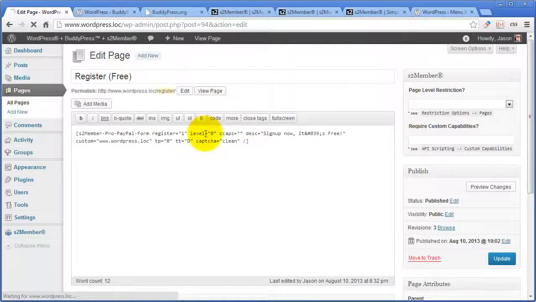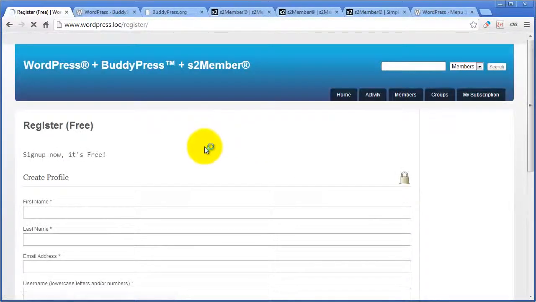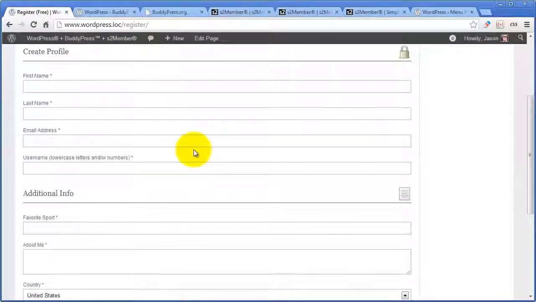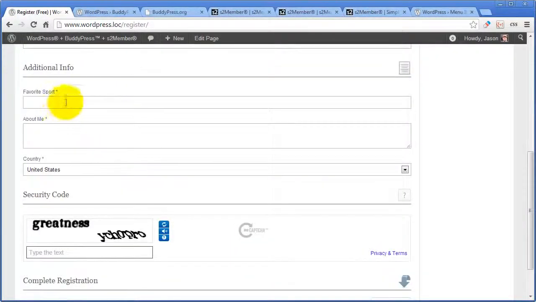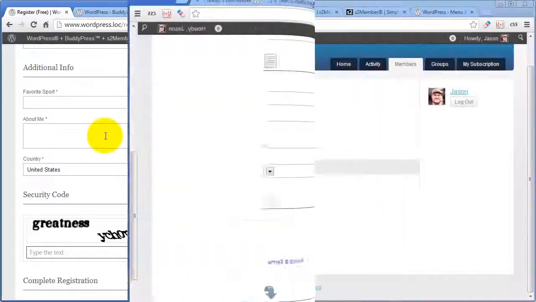So that's what you were looking at just a moment ago, my own custom free registration form, and I gain control over that through S2Member to set up profile fields, registration fields. S2Member gives a lot more control over the way custom fields work than you will get with BuddyPress. That is why I suggest using S2Member for that specific functionality on the site.